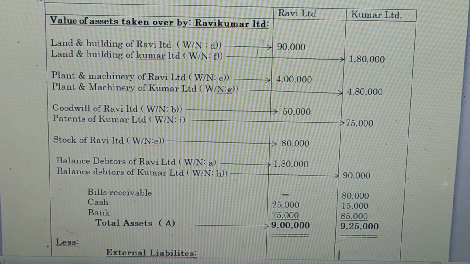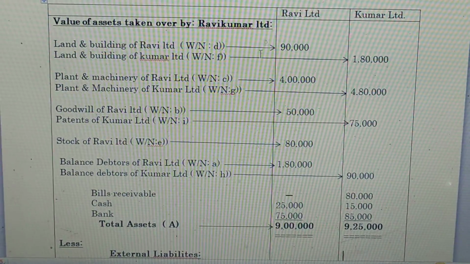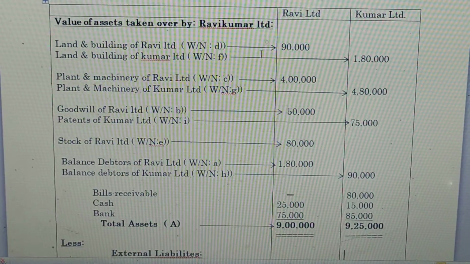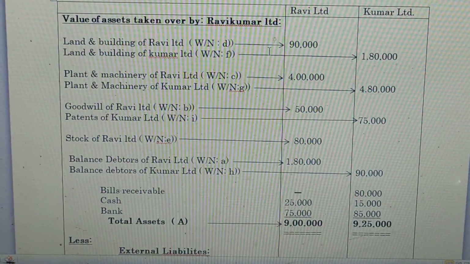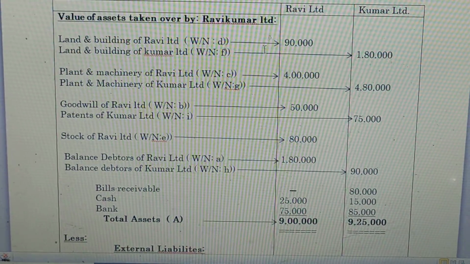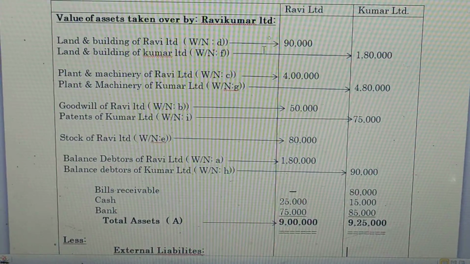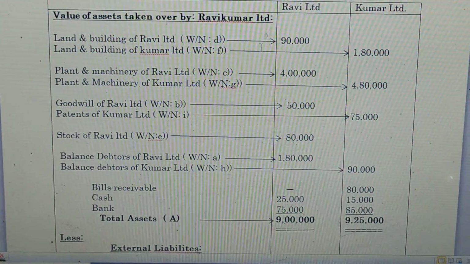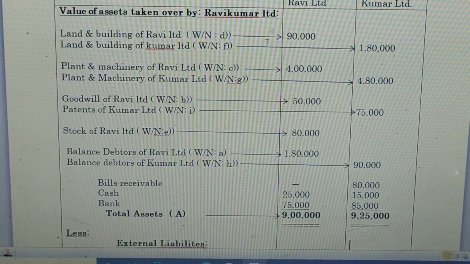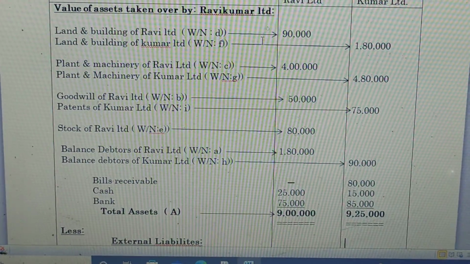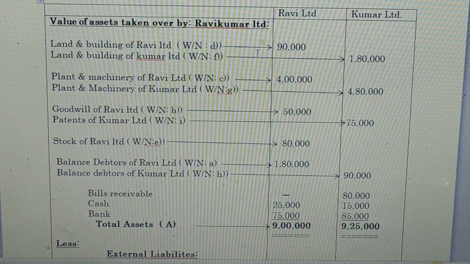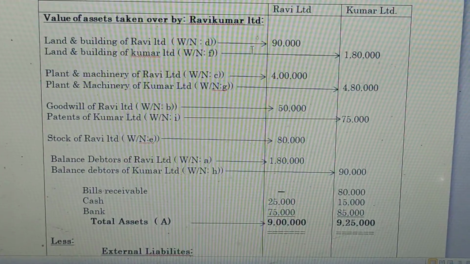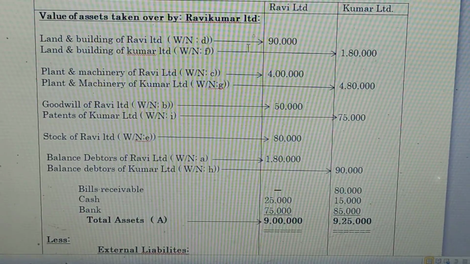And balance of debtors of Ravi Limited as per the working note A is 1,80,000, which we have to mention in the Ravi Limited column. And balance of debtors of Kumar Limited as per the working note H, the amount is rupees 90,000, which we have to mention in the Kumar Limited column. And bills receivable, no value to Ravi Limited, and 80,000 to Kumar Limited. Cash 25,000 to Ravi Limited, 15,000 to Kumar Limited. And bank 75,000 to Ravi Limited and 85,000 to Kumar Limited. So the total assets of Ravi Limited is 9 lakh and Kumar Limited is 9 lakh 25,000.